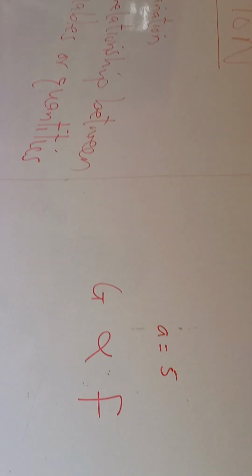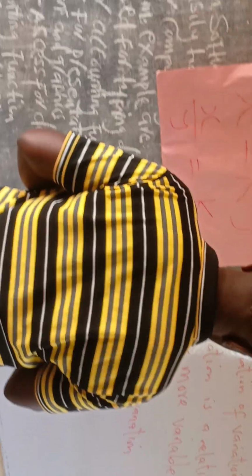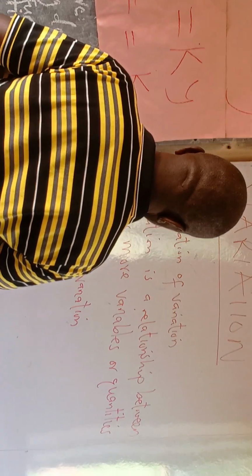Any question? Now let's look at B, which is types of variation. Types of variation. We have one, we have direct variation.